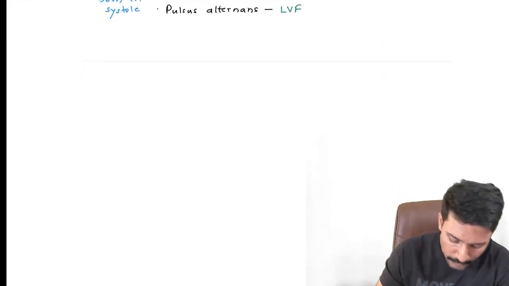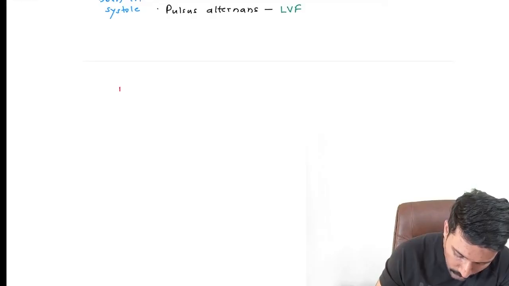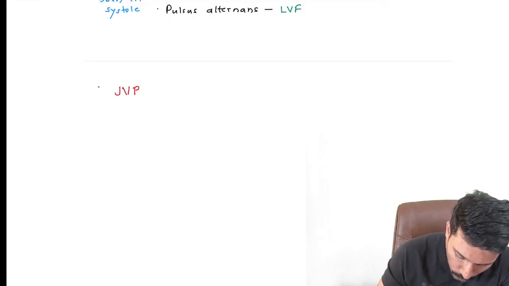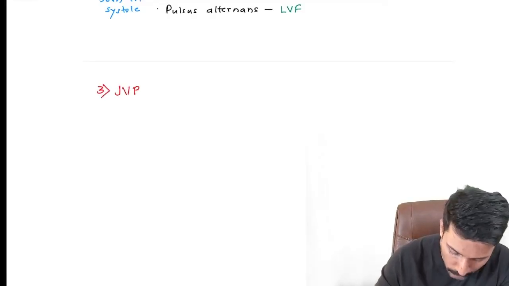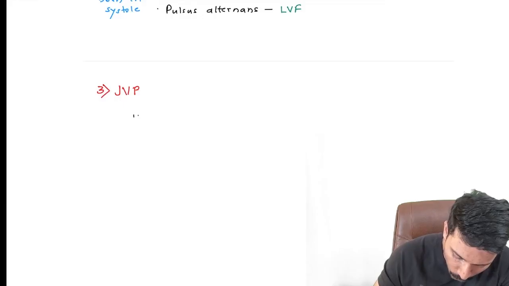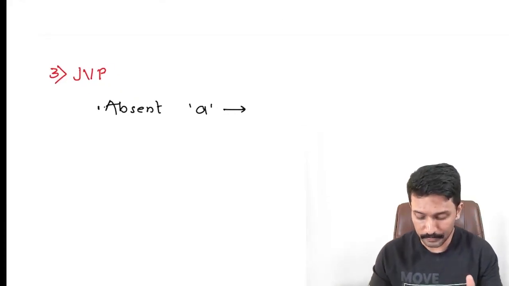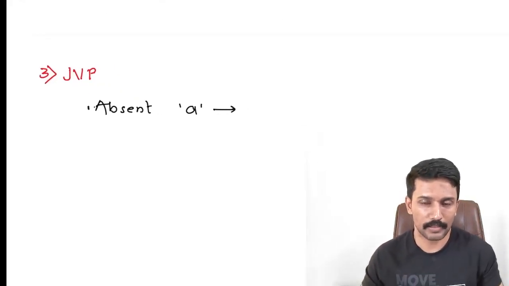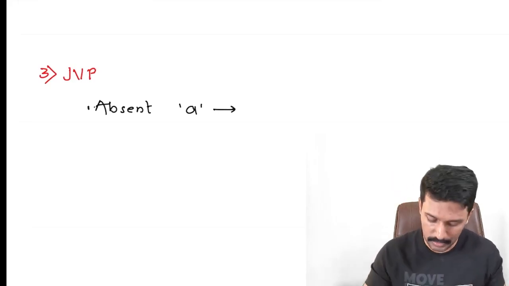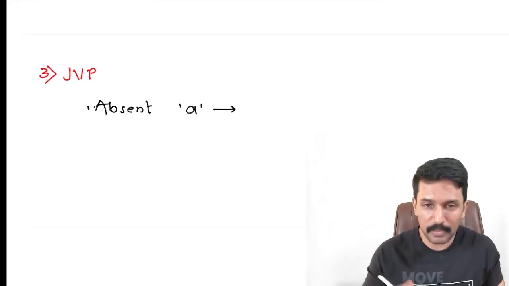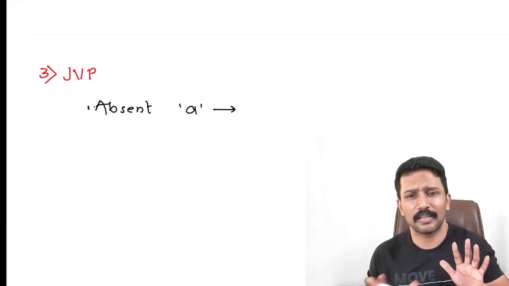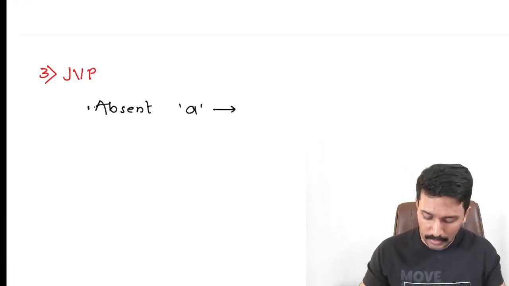After the pulse, we will go to the JVP. The important points that you need to know from JVP are some abnormal waveforms. So the first question is, where do you get absent A wave? So you know that A wave is due to atrial contraction, which correlates with the active filling phase of cardiac cycle. It correlates with the P wave of the ECG. If it is absent, it means P waves are not there in the ECG, and classically where we get that? In patients with atrial fibrillation.